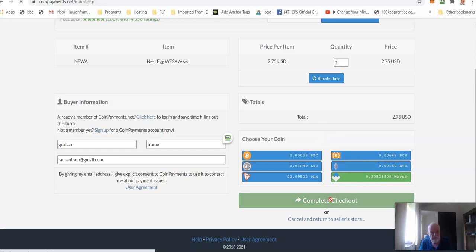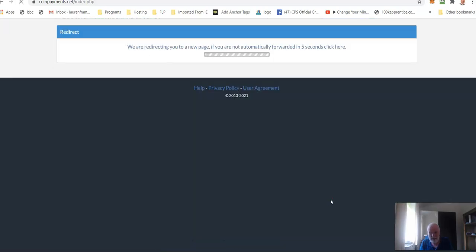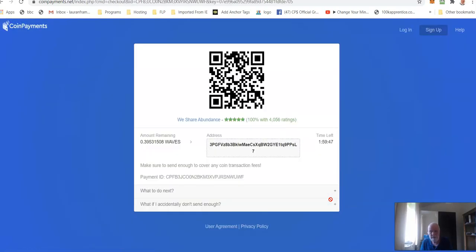Sometimes this takes a while to come up, but it will come up. Just have a bit of patience. Here we go. There you go. Now what this page will do, it will tell you exactly how much you should pay. This is it. Don't pay any more. Don't pay any less. Pay exactly this amount and pay it to this specific address here. All of it. So if some of it's gone onto the second row, you want to copy that as well.